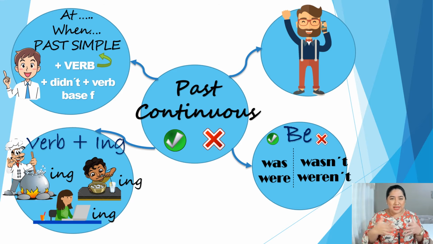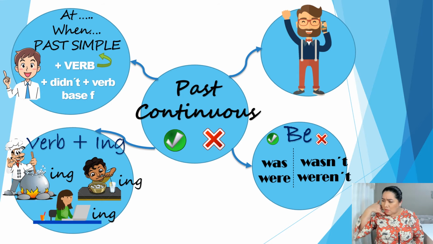Let's see some examples here. Oh yeah, I was watching TV when my husband arrived. Arrived. Could you see? My husband arrived. So my husband was the subject and arrived is the verb in past simple tense. I'll give you another example. Oh right, I was doing my homework when my mom called me.